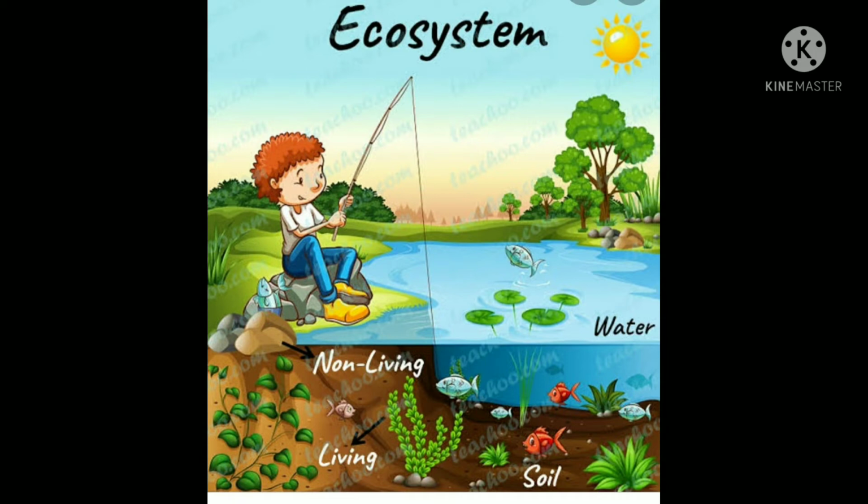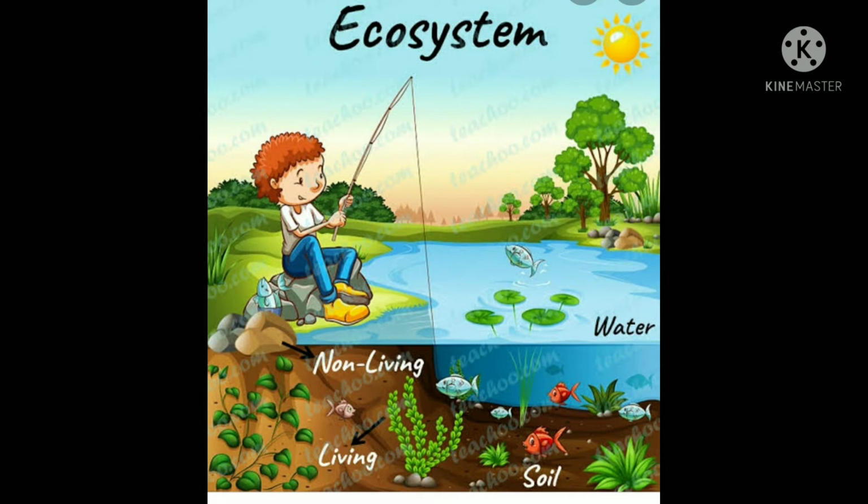Here you can see that the living organisms such as humans and the plants are interacting with the non-living components of the environment such as weather, sun, water, soil. So ecosystem is basically a community of living organisms which are interacting with each other as well as with their abiotic components.